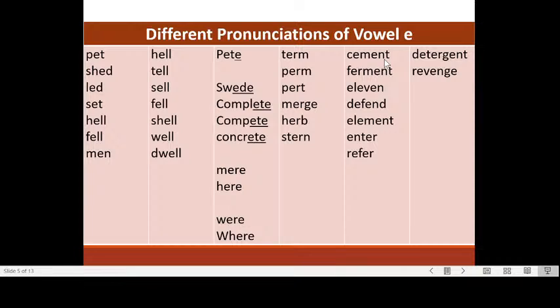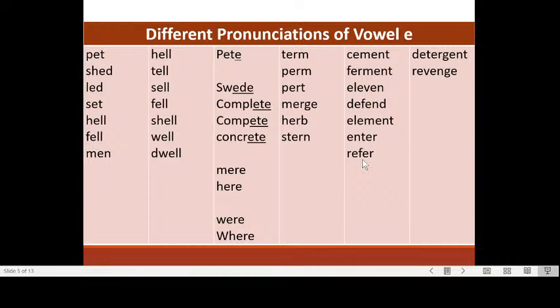Okay, how about if we have two syllable words with an E in each syllable? Cement, ferment, or ferment. Depends on whether the word is a noun or is a verb. Here, three syllables. Defend, element, enter, refer.